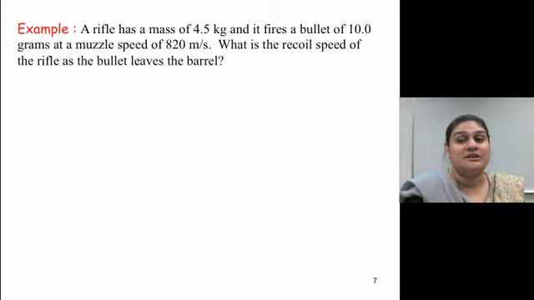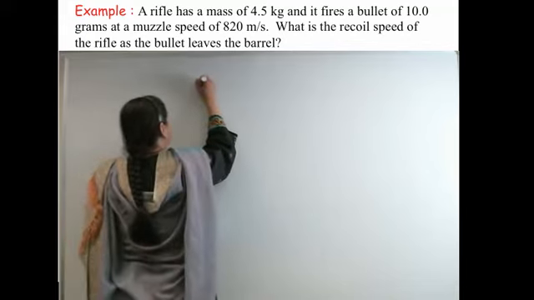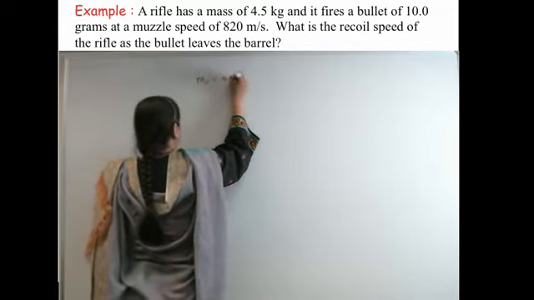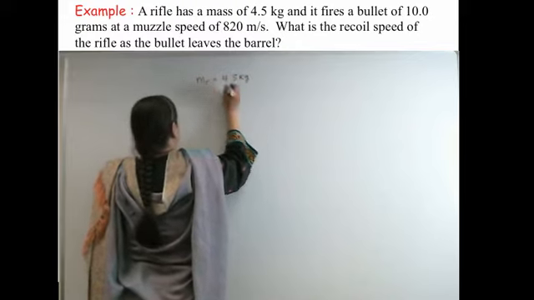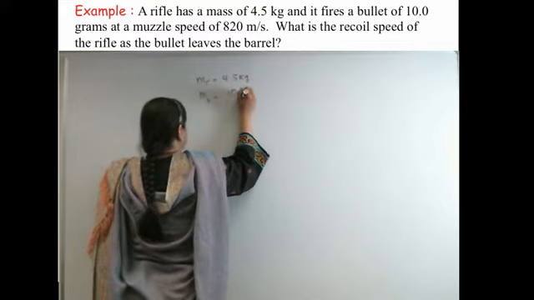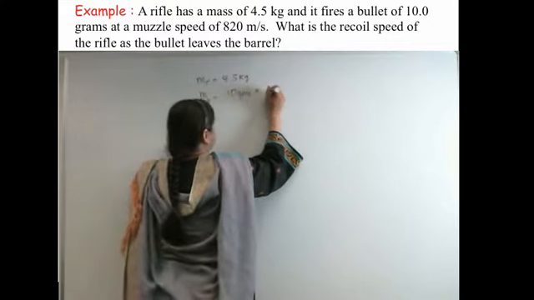What is the recoil speed of the rifle as the bullet leaves the barrel? So in this example, the mass of the rifle is equal to 4.5 kilograms, and the mass of the bullet is 10 grams. See, it's grams. What do we have to do for grams? We have to convert it to kilograms.